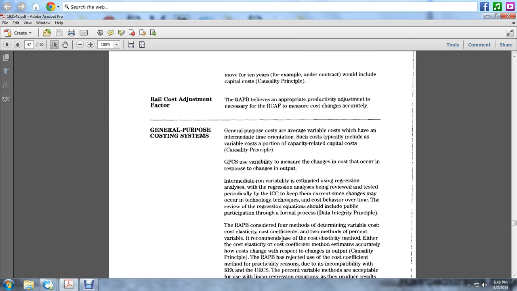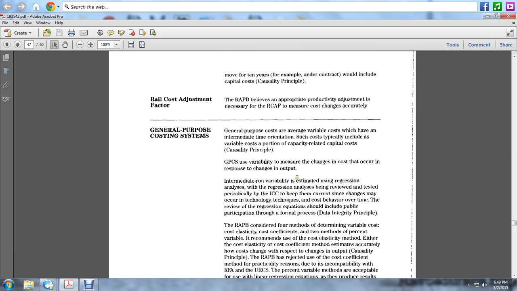General purpose costing system. The general purpose costing system is average available cost with an intermediate time orientation, such as cost of capital, including variable cost and the portion of capacity-related capital cost, following the causality principle. The general purpose costing system uses variability to measure the change in cost in response to a change in output.